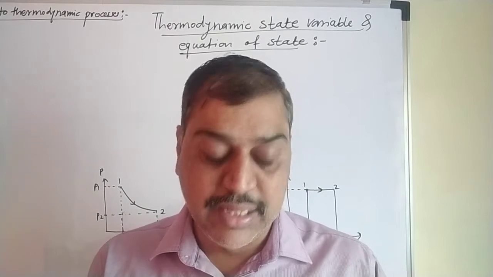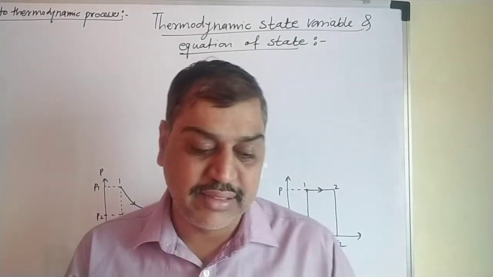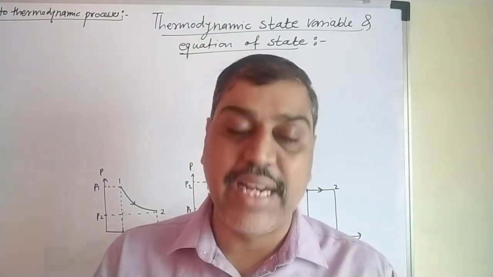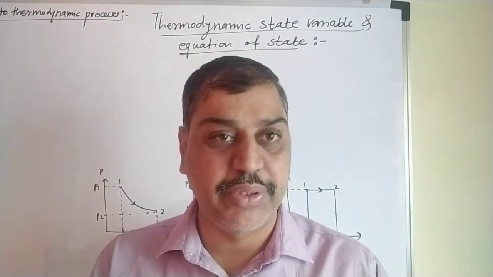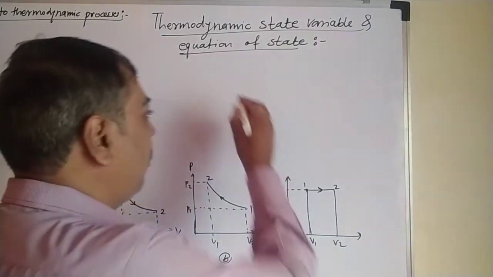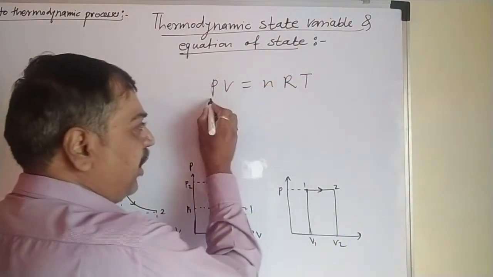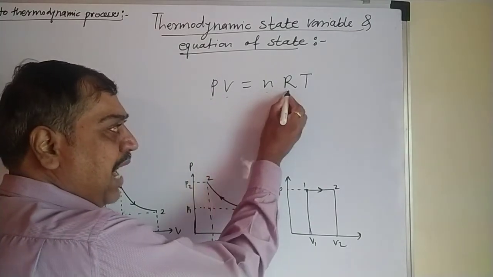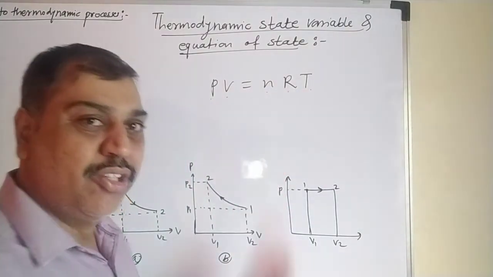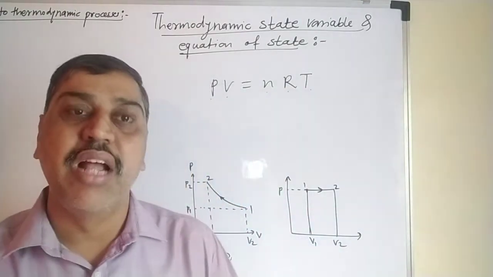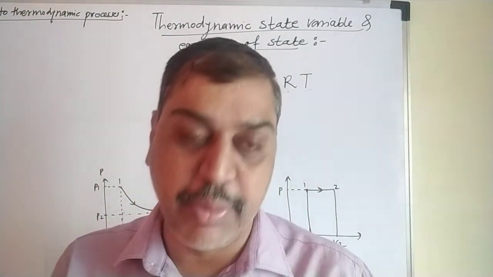Now, the mathematical relation between these thermodynamic state variables is given in terms of one equation, which is said to be the equation of state, and we know the equation of state is PV = nRT. P is pressure, V is volume, n is number of moles, R is the gas constant, T is the temperature. These are the state variables, and their relation is given by this mathematical formula, which is said to be the equation of state.